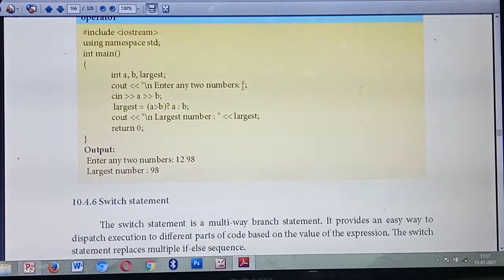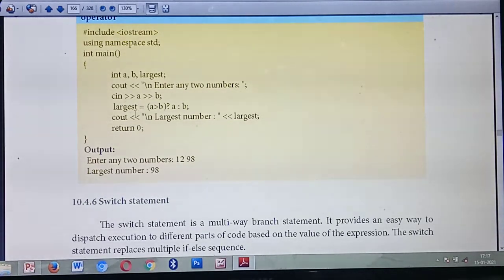So two numbers, any two numbers you need to enter. Okay. So next, two numbers you are entering. For that output you are giving, you should give some input, isn't it? So the two numbers you are giving, in which variable? A and B. So you should pass the input here. So cin A and next B. Understood?